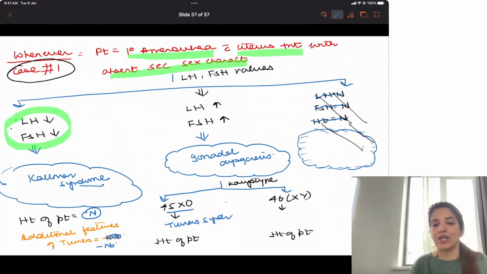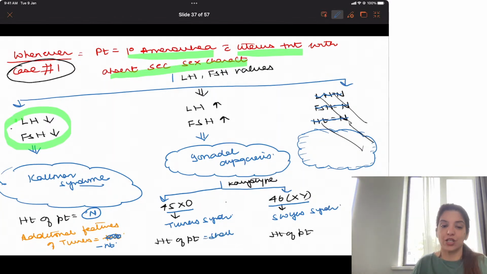And in gonadal dysgenesis, if the chromosome number is 46XY, that means it is Swyer's syndrome. In Turner's syndrome, height of the patient is short. In Swyer's syndrome, height of the patient is normal. About Swyer's, you don't have to know much detail as an FMG student.